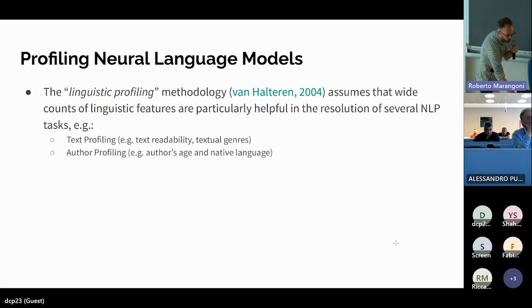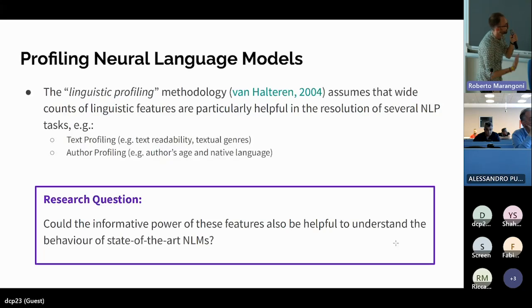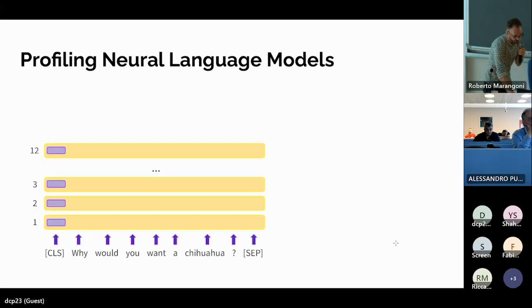And so we decided to extract these kind of features to profile a neural language model in order to understand if these models are able to implicitly encode linguistic information, even if these models are not specifically trained to understand this kind of knowledge, of information. And so we replicated this probing task approach.